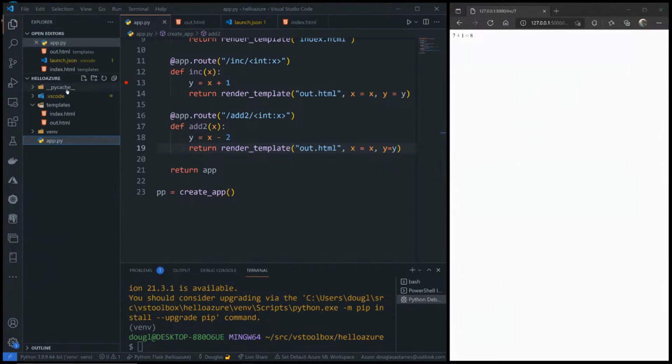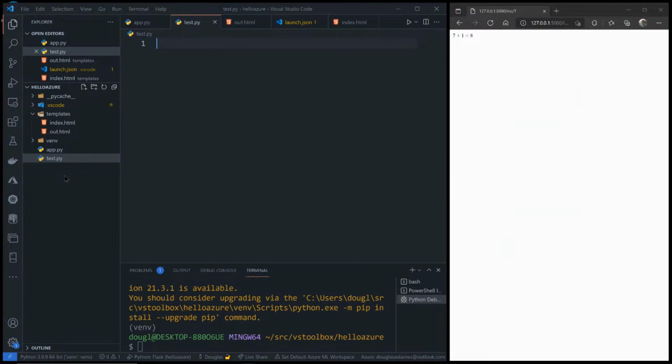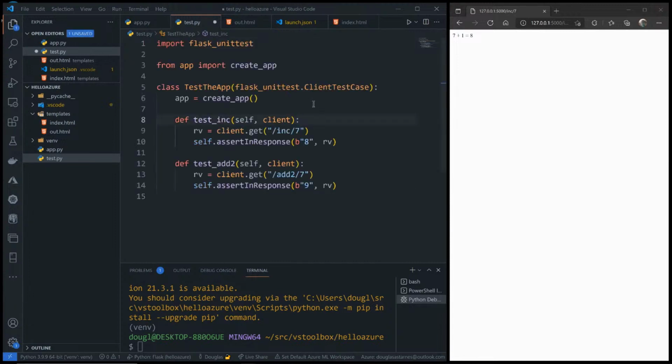Okay, so then I'm going to go over here and create another file called test.py. You could have a more sophisticated structure, of course, in a production application, but in that file, I'm going to put my unit test here. The unit test is simply a class that derives from the client test case from Flask Unit Test. Unit Test is actually included with the Python standard library. And then I've got two test methods in here.